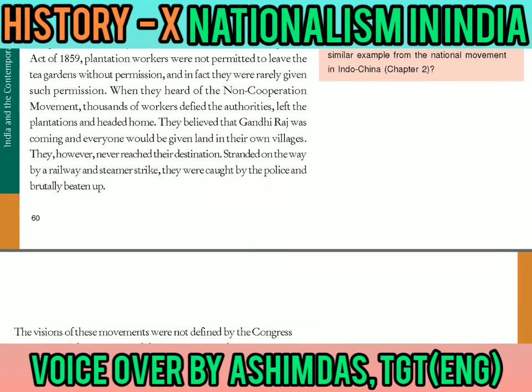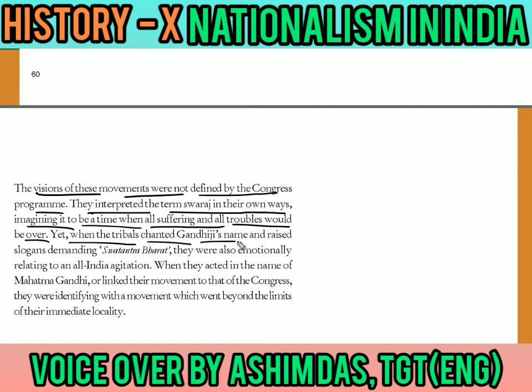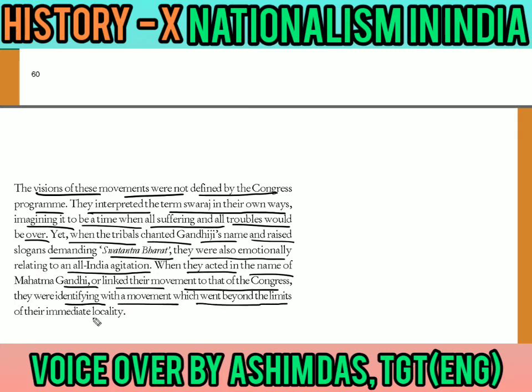Now these visions, whatever movements we saw, the Congress did not actually think would happen like that. They were not defined by the Congress program. They interpreted the term Swaraj in their own ways, imagining it to be a time when all the suffering and all the troubles would be over. Yet, when the tribals chanted Mahatma Gandhi's name and raised slogans demanding Swatantra Bharat, they were emotionally relating to an all-India agitation. When they acted in the name of Mahatma Gandhi or linked their movement to that of the Congress, they were identifying with a movement that went beyond the limits of the immediate locality.